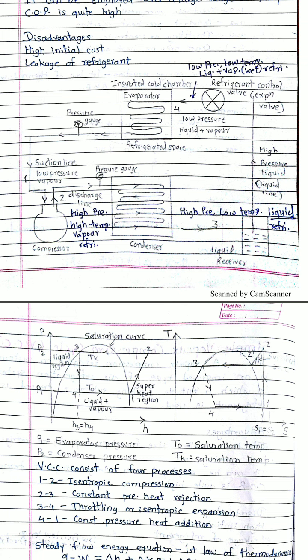Now in the refrigerated space, some heat is already there. Suppose you have kept food products; those food products contain some amount of heat. When this low pressure, low temperature liquid plus vapor mixture passes through the circulating pipes inside the refrigerator, the refrigerant absorbs heat from the food products. When the absorption takes place, the temperature of the food product falls.